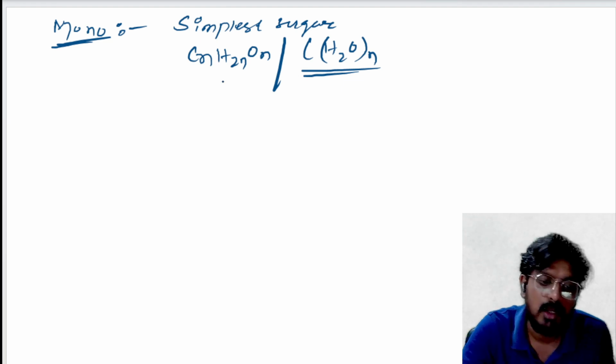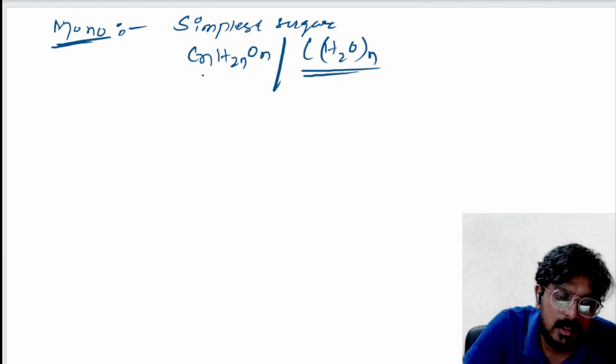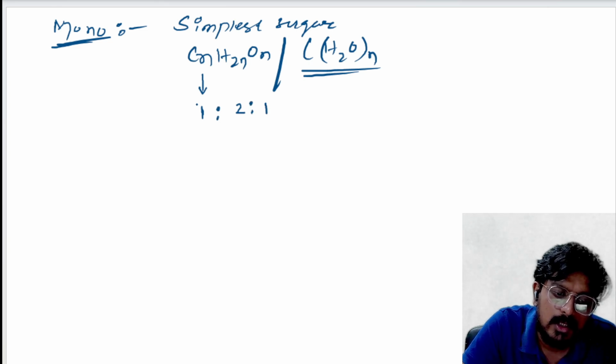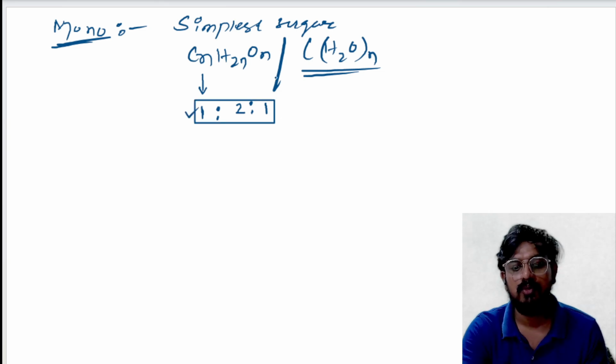How do you remember? This formula basically talks about the numbers. So carbon 1, hydrogen 2, and oxygen 1. So the ratio is 1 to 2 to 1 for this monosaccharide.